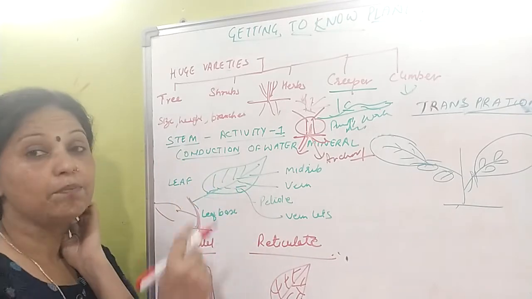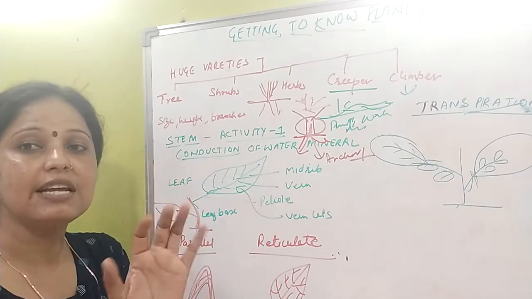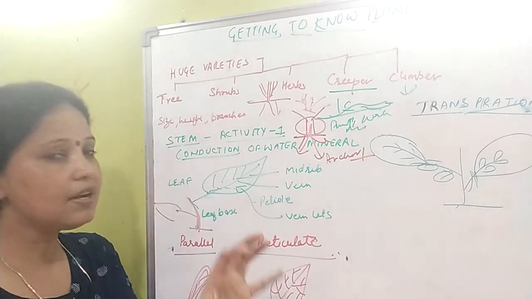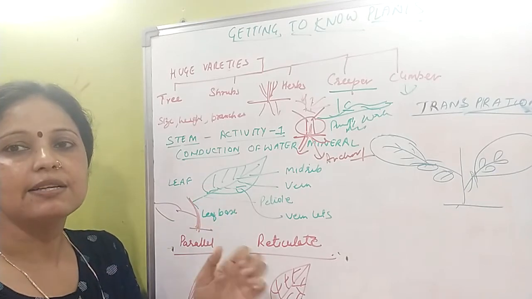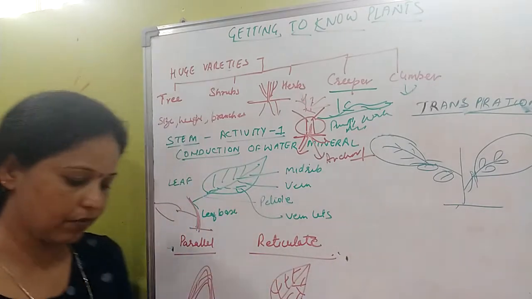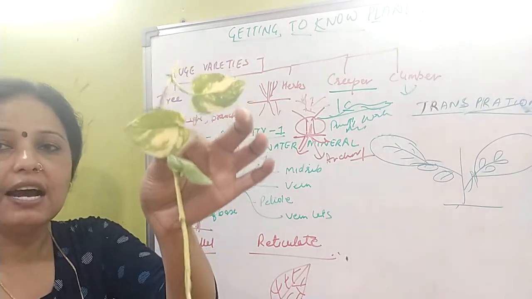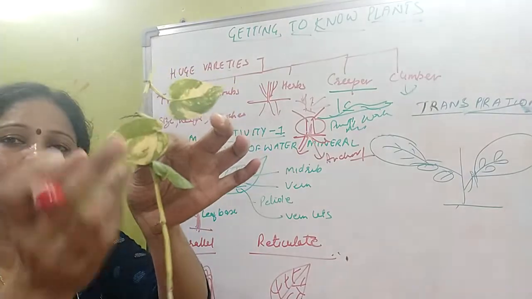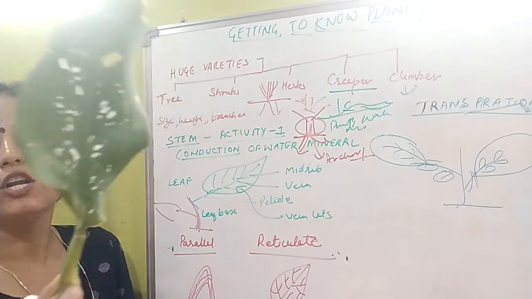Okay, and why do they have green pigments? Because the green pigment, that is chlorophyll, has the capability to trap the light of the sun. It traps more light. I have just collected some plants like this. You will find here this is a leaf, and it has patches. You will find light yellowish patches in it. In this also there are yellowish patches.